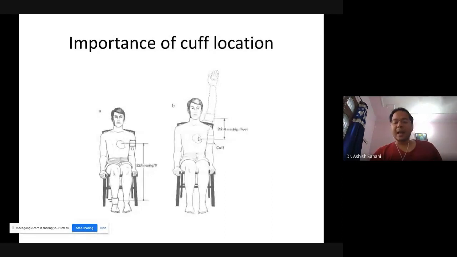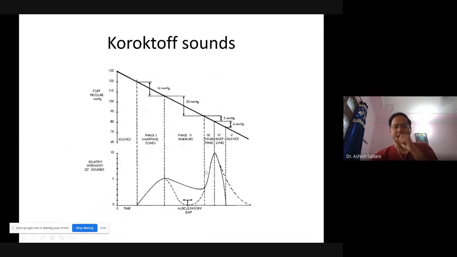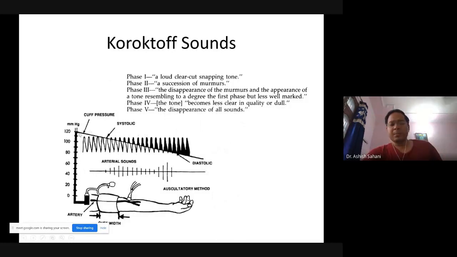Okay, so this, and another thing which I forgot to mention, is the speed of reducing the pressure. When you are taking the measurement, you are bringing down the cuff pressure. If you bring down the cuff pressure too fast, you might miss the peak. If you are moving it too fast, you might be measuring a lower systolic pressure than what it actually is, because you might miss the peak, and instead of hitting this peak, you might be hitting this peak.